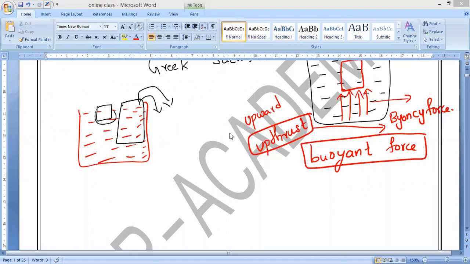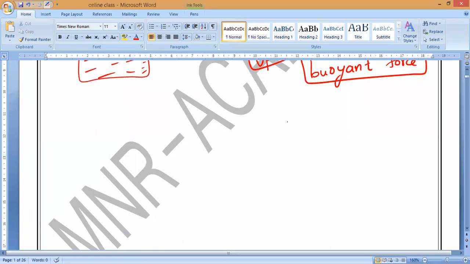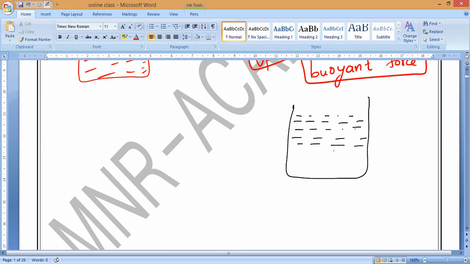Now observe, for example, if you are swimming inside the water, you will feel your body has less weight. Is that right, guys? That is also because of what reason? Because of the buoyancy force only. Because of this upthrust or buoyancy force, when a body is inside the liquid, its weight feels less.